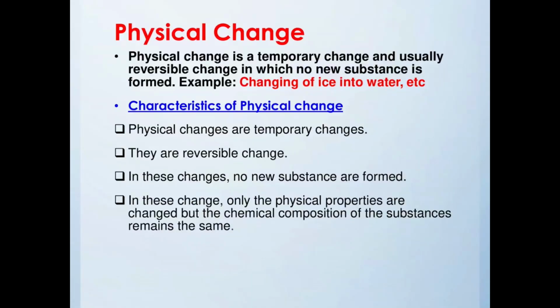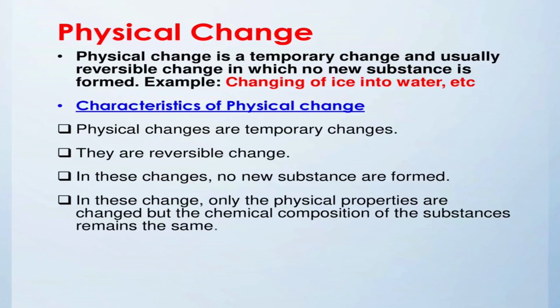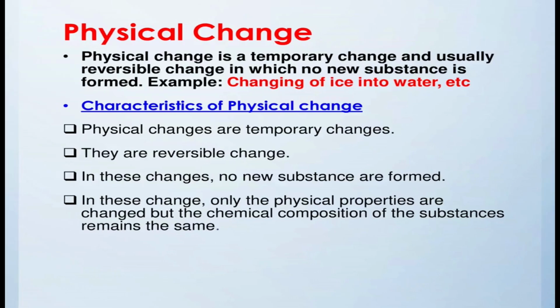So, first let us study the physical change. What is a physical change? A physical change is a temporary change and usually reversible change in which no new substance is formed.